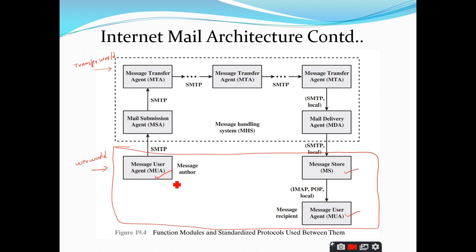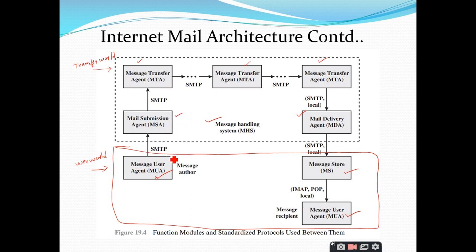So the user world consists of message user agents, and the transfer world consists of the message handling system, which again consists of a sequence of MTAs, message transfer agents. In addition to these MTAs, we also have the mail submission agent and mail delivery agent. It's very simple terminology. You can simply remember these terms, right?